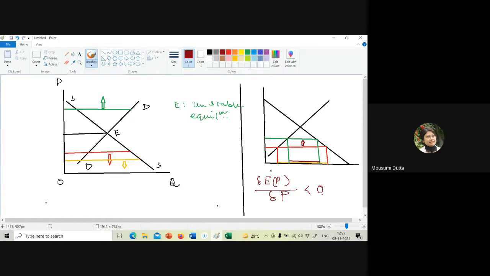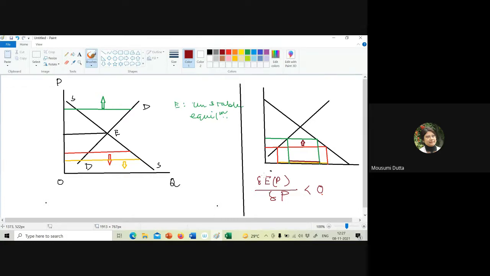That is, if there is a positive excess demand and price changes, that in turn reduces excess demand. There should be an inverse relationship between the price and the excess demand. If price goes up because of the pressure of excess demand, excess demand will start falling.